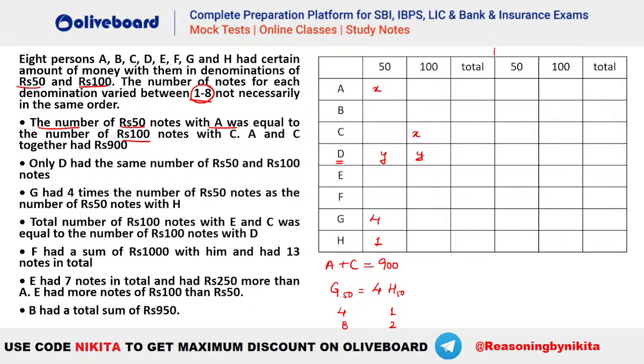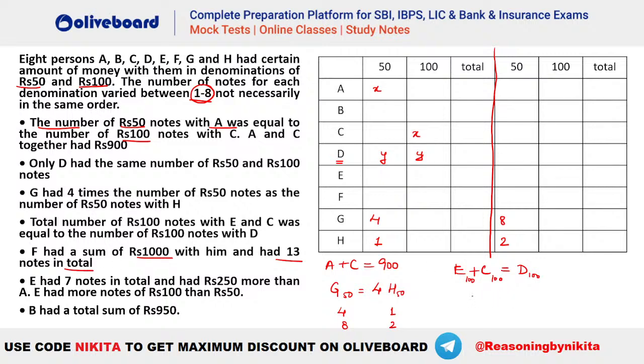Similarly, there can be another possibility, that is 8 comma 2. Either of the two cases we can have for G and H. After that, what is given? Total number of rupees 100 notes with E and C was equal to rupees 100 notes with D. So it is given E plus C is equal to D, and we are talking about 100 rupee notes here. Total number of 100 rupee notes with E and C is equal to the number of 100 rupee notes with D. Now F has rupees 1000 with him and 13 notes in total.